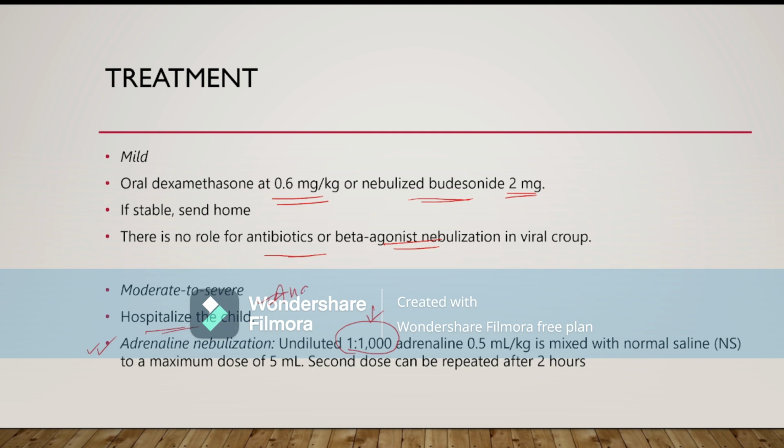So this is also an MCQ. In angioedema and in croup nebulization, we give undiluted adrenaline. The dose is 0.5 mg per kg. Maximum we can give 5 ml. If we need to give a second dose, then we can repeat after 2 hours.